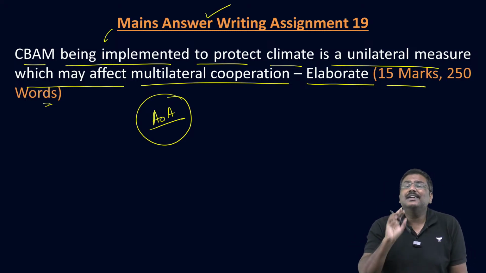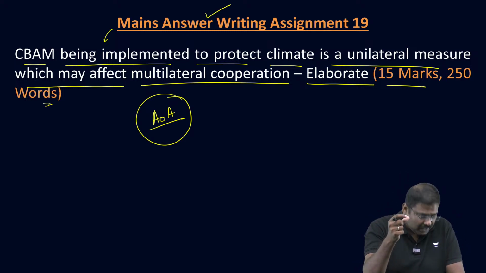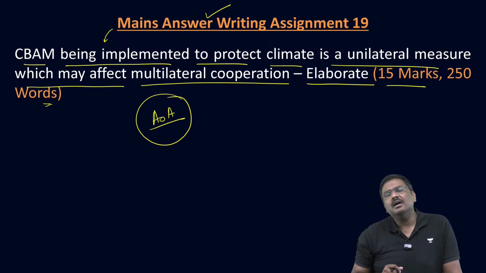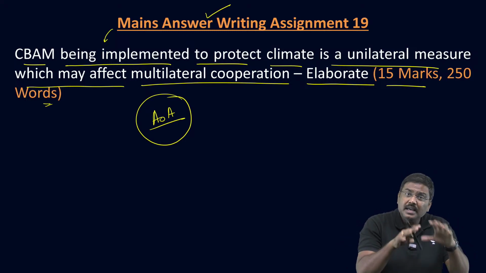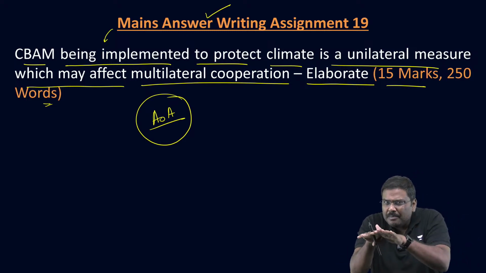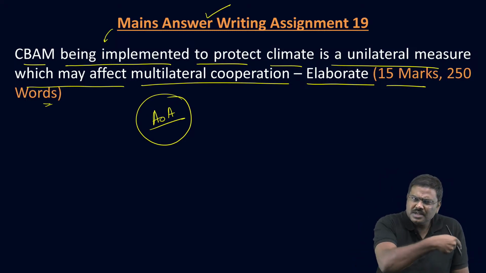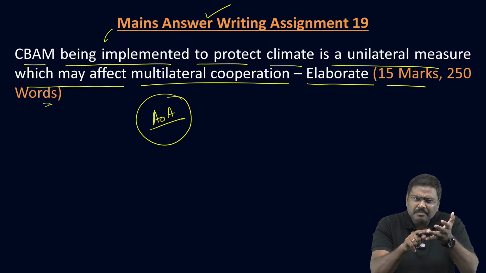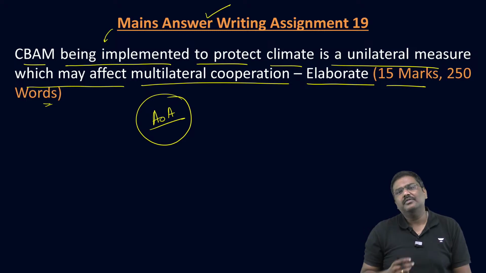But overall, the criticism is that a policy at the global level, an agreement at the global level, is being used by developed countries to limit, to control production in developing countries. So this kind of example you can also provide and say, yes, these policies might be misused in the future, can be used by developed countries to limit the growth in the Indian economy. And after that, you can provide the way forward. Just now we have discussed the way forward as well. Okay, so this is how you write an intro, main body, as well as the conclusion for this kind of question very easily within 250 words.